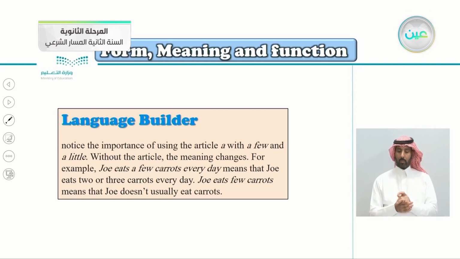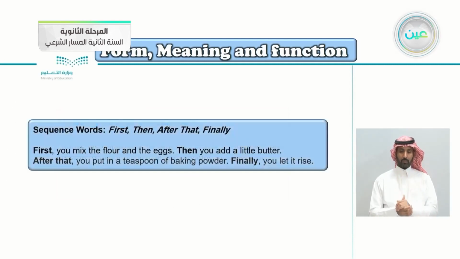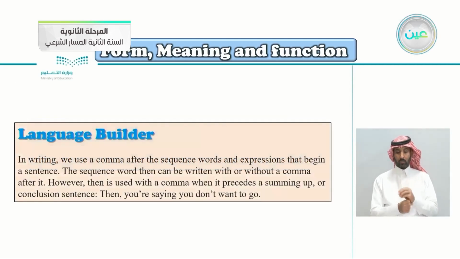Again, without the article, the meaning changes. If you say Joe eats a few carrots, it means maybe he eats just 2 or 3 carrots. When you say Joe eats few carrots without the a, it means Joe doesn't usually, as a habit, eat carrots. Sequence words: first, then, after that, finally. First, you mix the flour and the eggs, then you add a little butter. Of course, we mentioned this earlier.